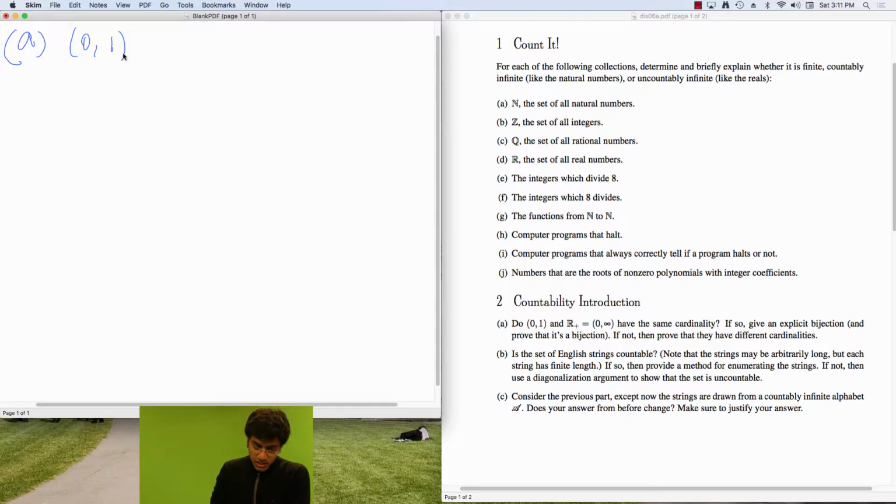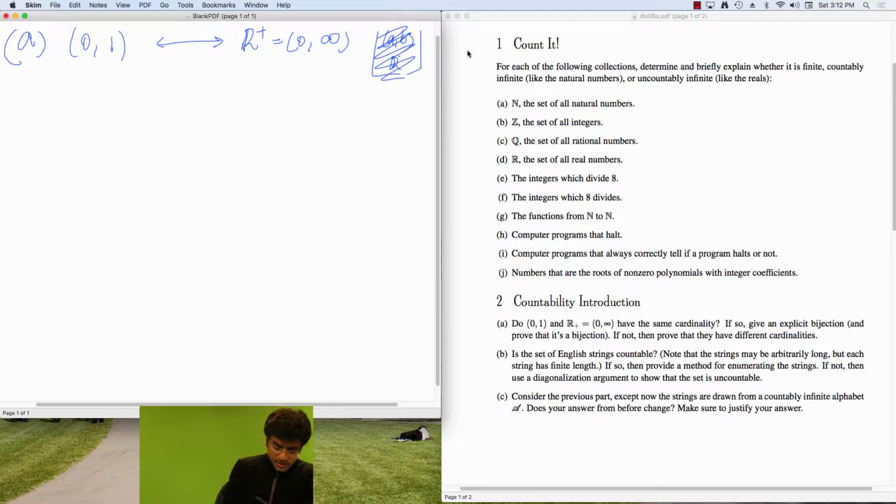And we want to make a bijection between this interval and all the positive reals, if we can, which are defined to be 0 to infinity. After this problem, we'll see that, in fact, you can make a bijection between any continuous interval of R, a to b, and all of the real numbers, not just the positive ones. But for now, let's focus on this particular question.